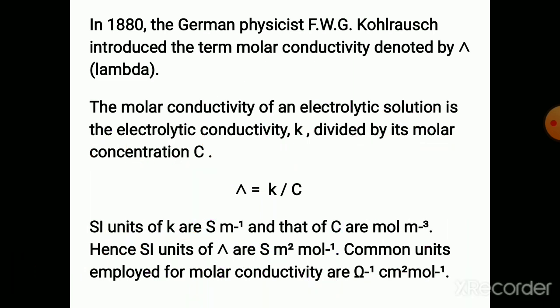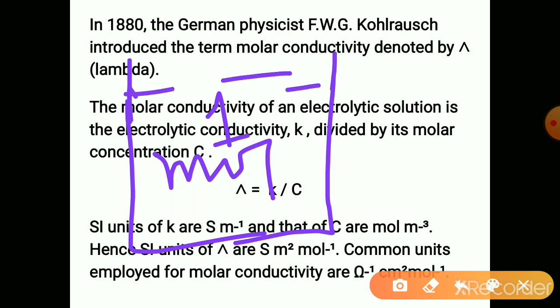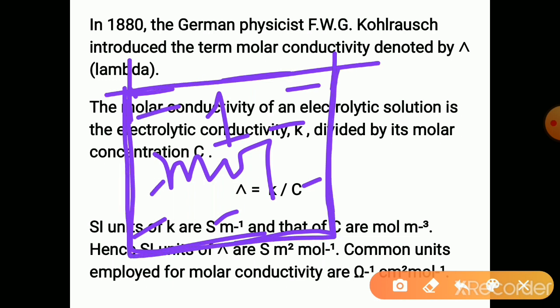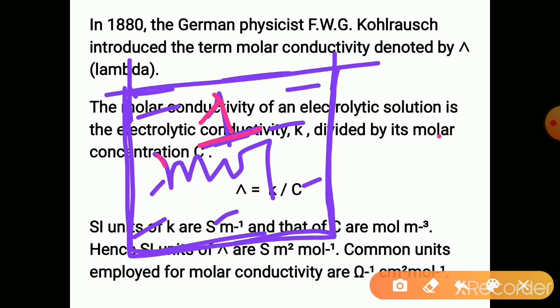Molar conductivity is the conductance of the solution containing 1 mole of the electrolyte. This is the solution which contains 1 mole of the electrolyte. Here the total solution contains 1 mole of the electrolyte dissolved in it, and the conductance of this solution is called the molar conductivity.